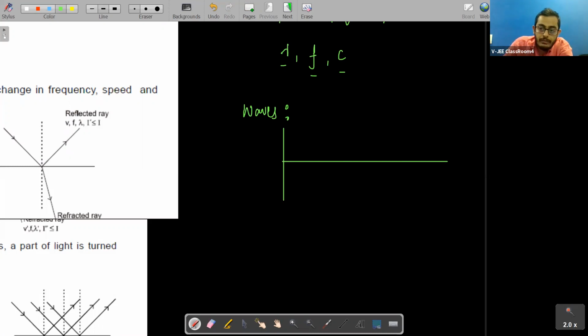So if we are talking about waves here, what do we say? That waves are a form of energy, and this energy propagates. How does it propagate? With the help of medium particles, right?